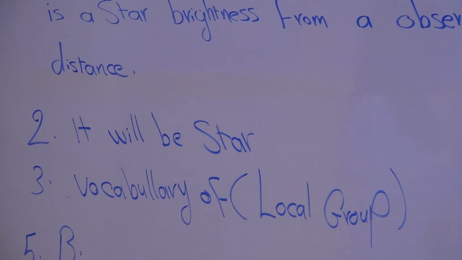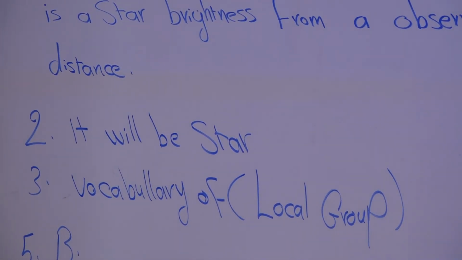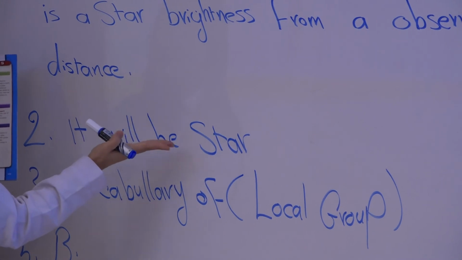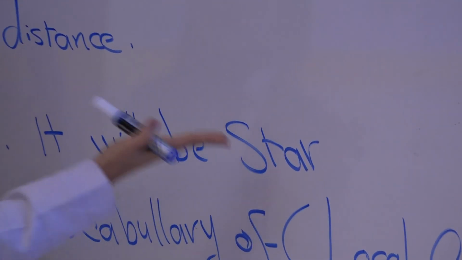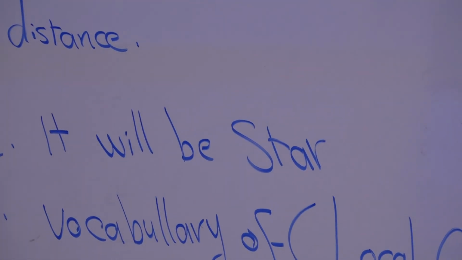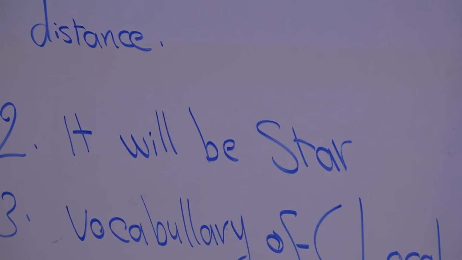And here we have the sun. The sun is in a middle stage of the life cycle of a star. Maybe one day it will end, because the sun is a star.